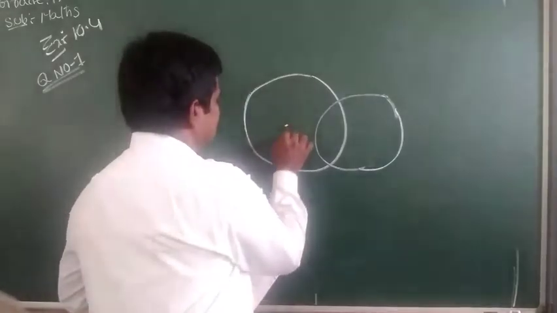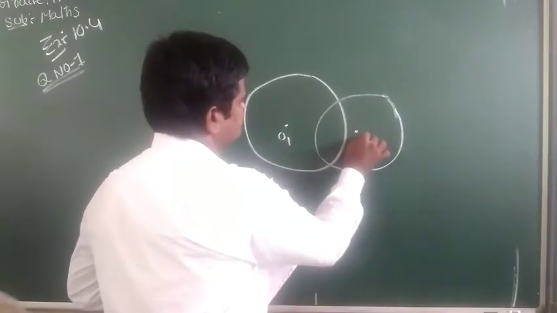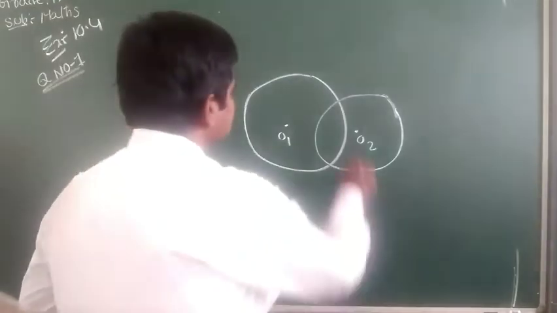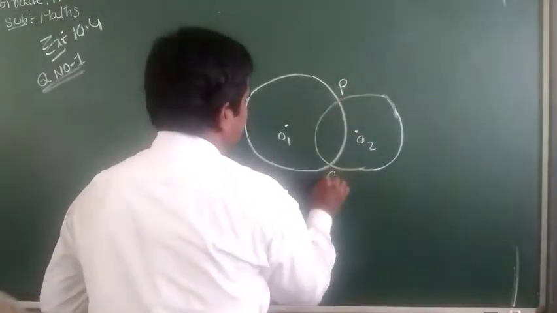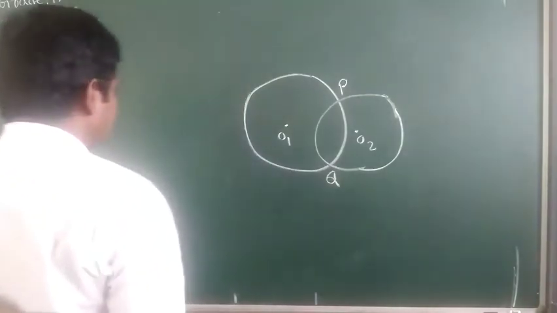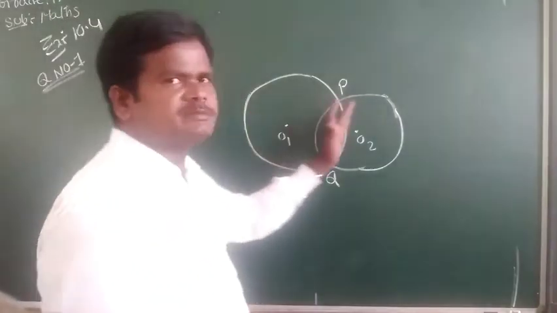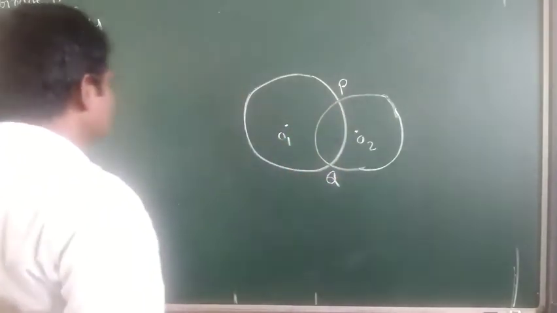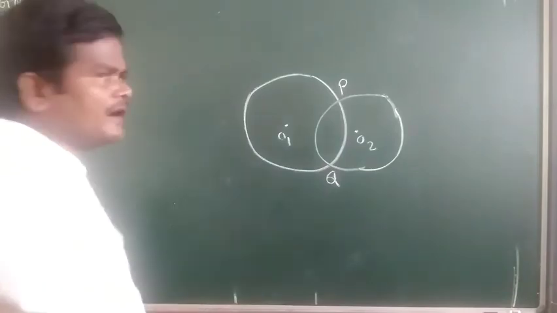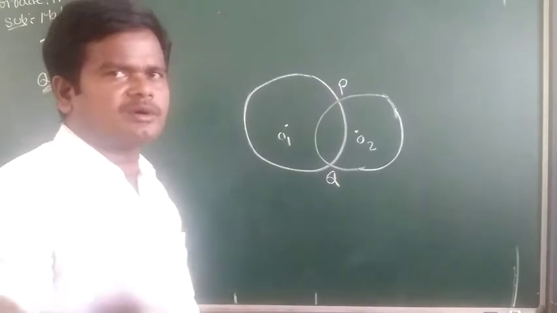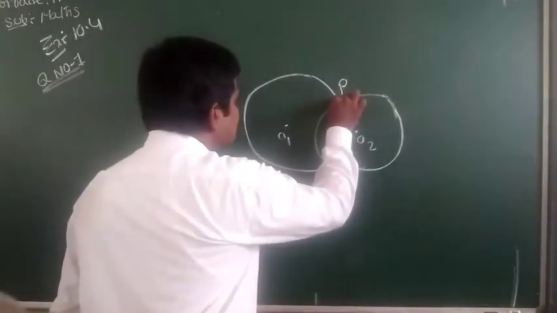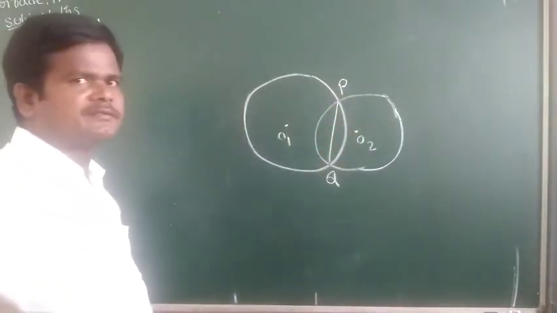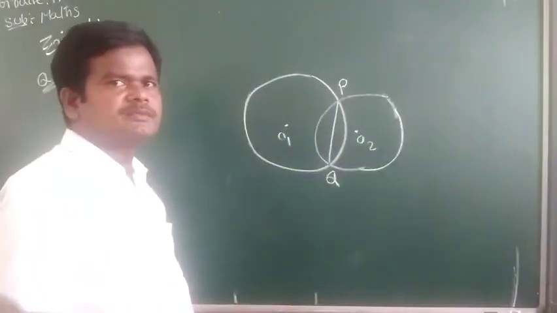This center is O1 and this center is O2. These two circles intersect at two points, P and Q. The distance between the two centers is given, that is 4 centimeters. Here we need to find the length of the common chord. This PQ is the common chord of these two circles.